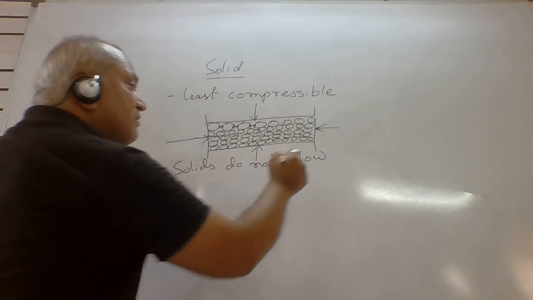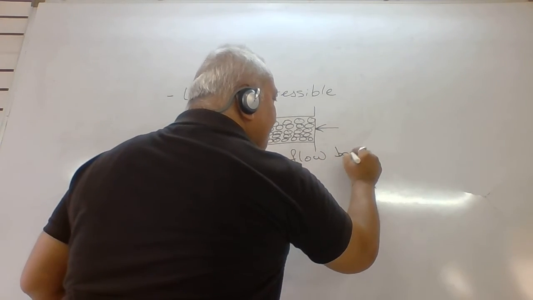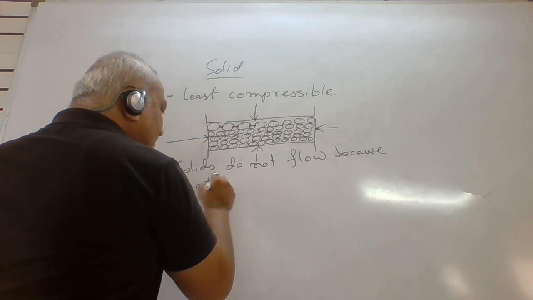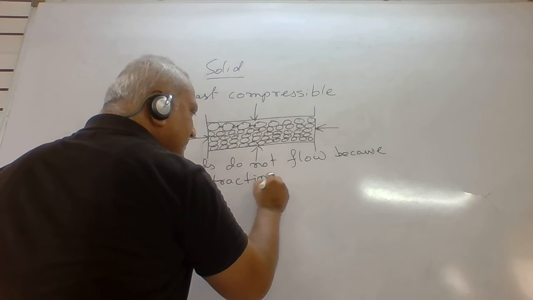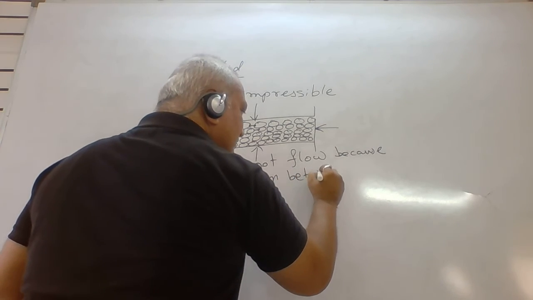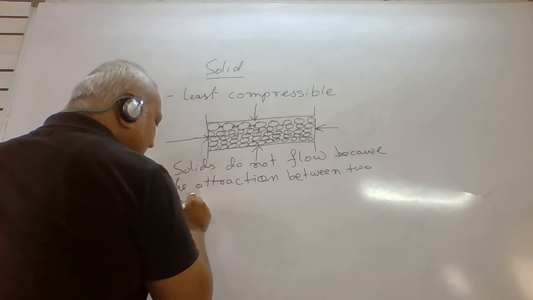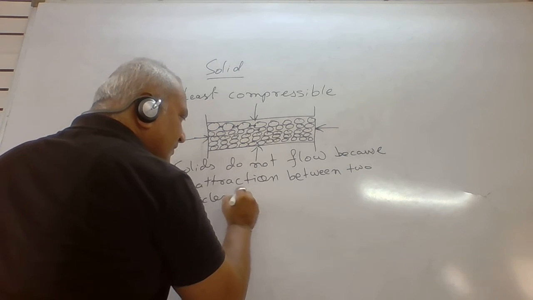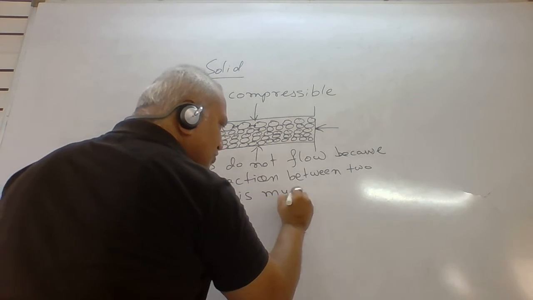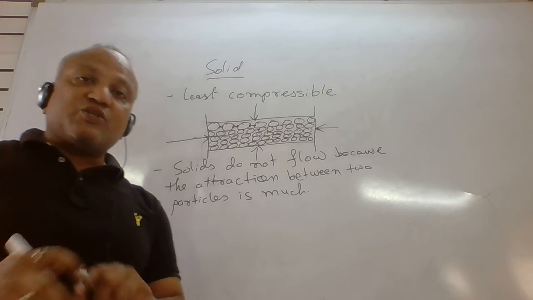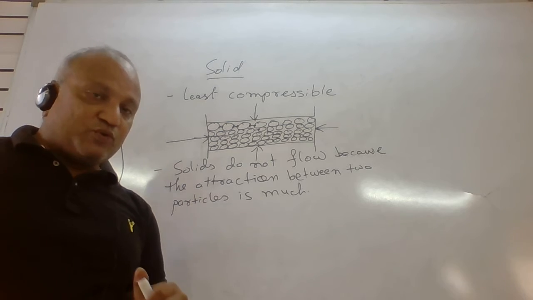Solids do not flow because the attraction between two particles is much, and because of this attraction the solids do not flow.